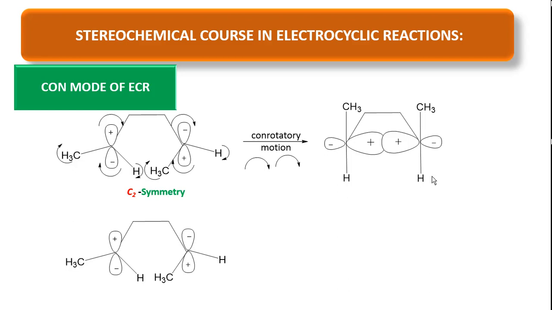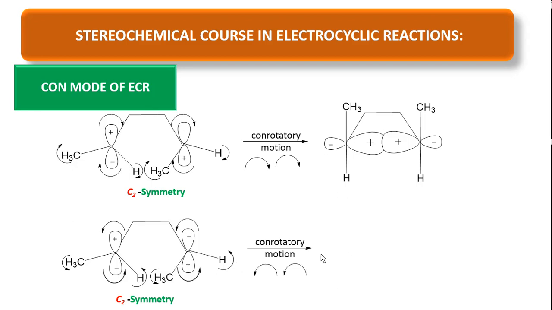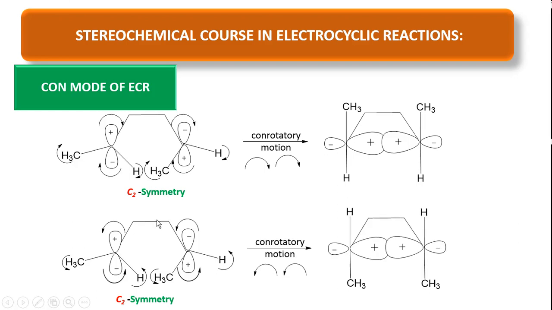The second example is this one. You see the orbital obviously has C2 symmetry. The orbital and also the groups are moving in counterclockwise direction. Here also the orbital and the groups are moving in counterclockwise direction. Therefore it is called conrotatory motion. And here, moving counterclockwise, we get a sigma bond.